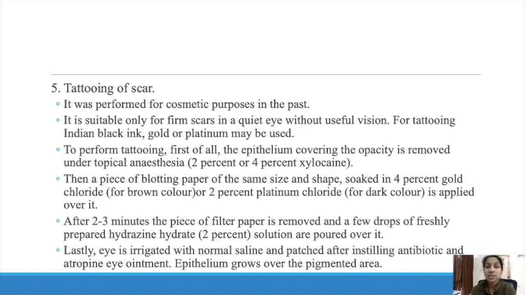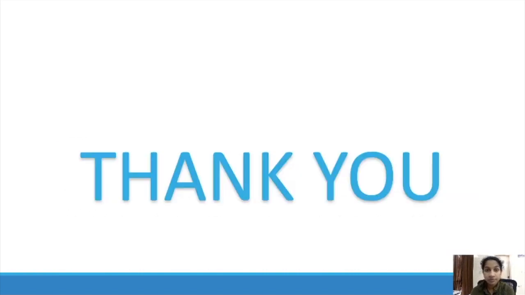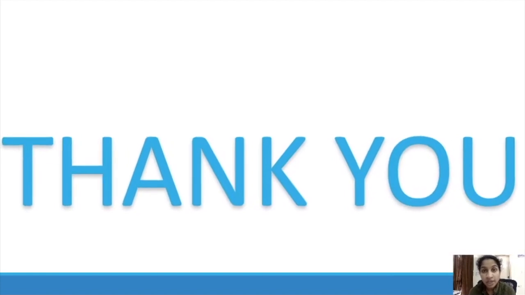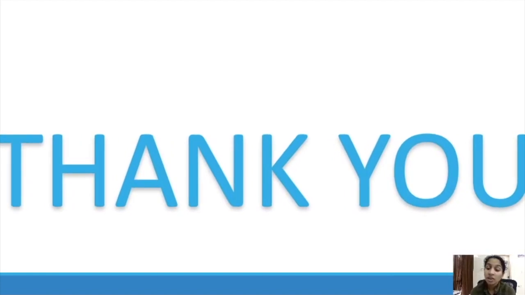So that is tattooing. Tattooing and cosmetic contact lenses can be used just for hiding the scar. Here, first the epithelium is removed. After that, blotting paper soaked in gold or platinum is applied. After 2 to 3 minutes, we remove it and then bandage after instilling antibiotic and atropine eye ointments. So these are the treatments for corneal opacity or corneal scarring. Hope you all understood corneal opacity and corneal scar.